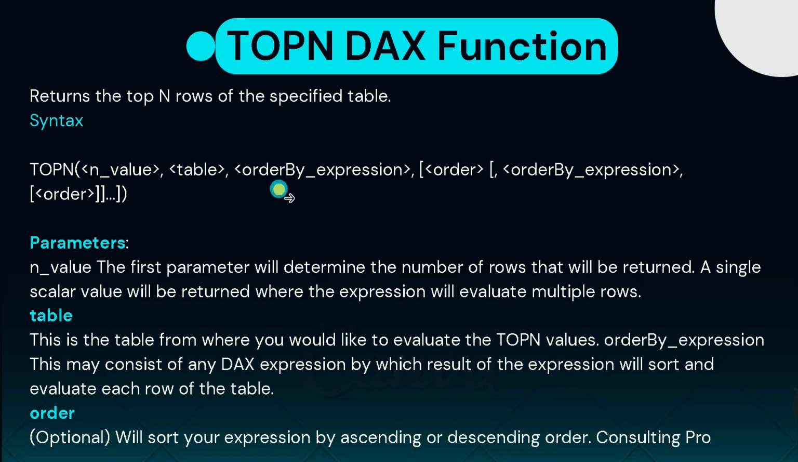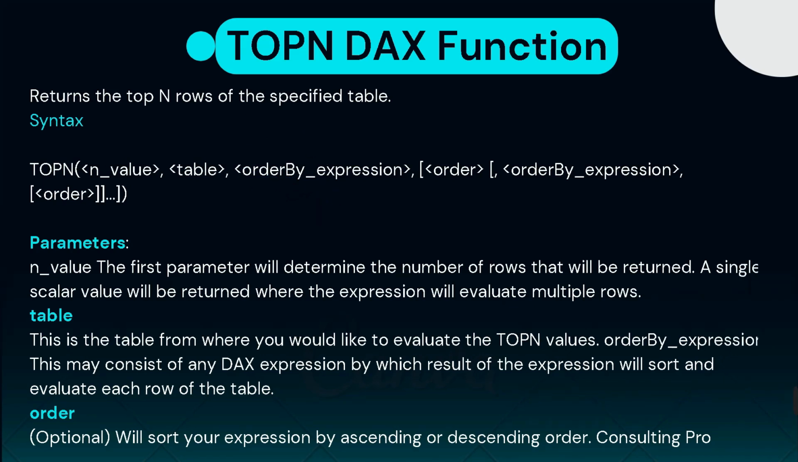Okay, and next is order by expression. Okay, so in which order you want to see the data. These are the three parameters that you have to pass in TopN DAX function. First is n value. It means the number of records you want to see. Okay, and from which table you want to see, you have to give the name of that particular table here. And third is the order by expression, in which order you want to see the data. Okay, so this is the use of TopN DAX function.